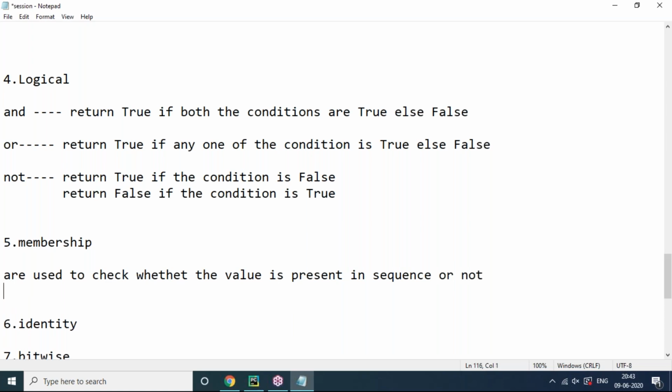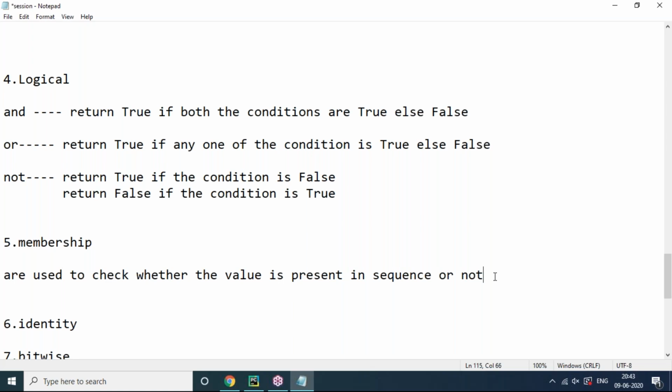Yes, we have plenty of sequence data types like list, set, tuple, string, all are sequence data types. So if you want to know whether your provided value is present in the sequence or not, then we can apply membership operators. Easily we can get the result clearly.